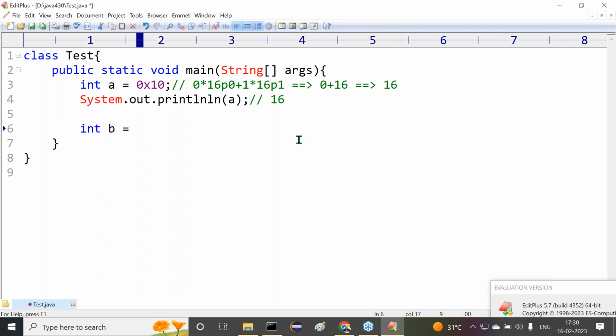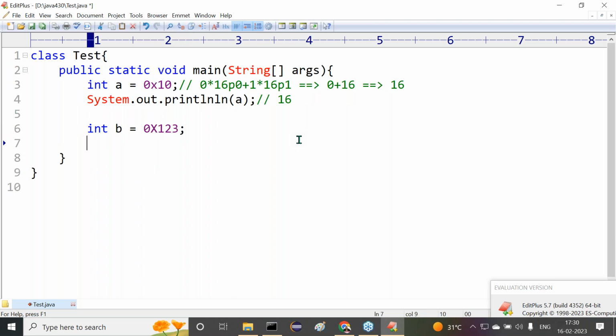Similarly, I want to take another one. int b is equal to, say for example, 0 capital X, and the same 1 2 3 value here we have taken. Now after that, System.out.println of b. Now tell me, what value are we able to get? What is the calculation here? First we have to provide 3 star 16 power 0 plus 2 star 16 power 1 plus 1 star 16 power 2. Now calculate it.